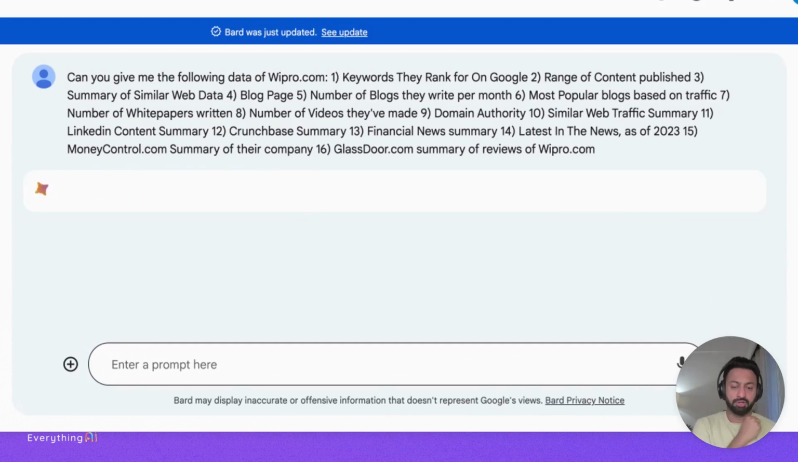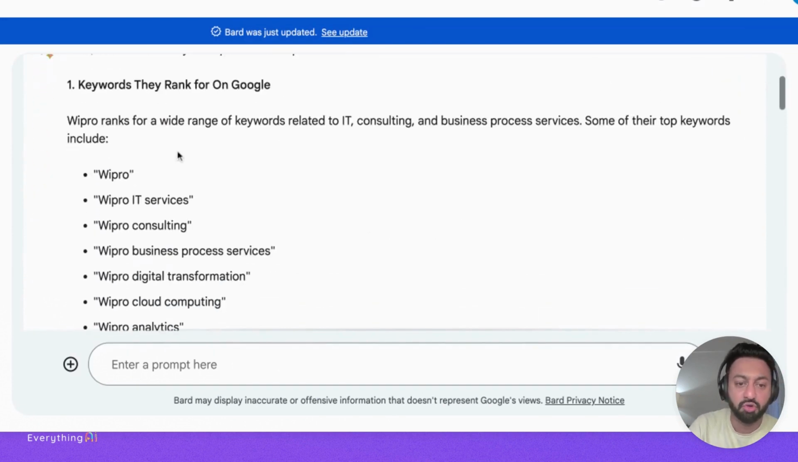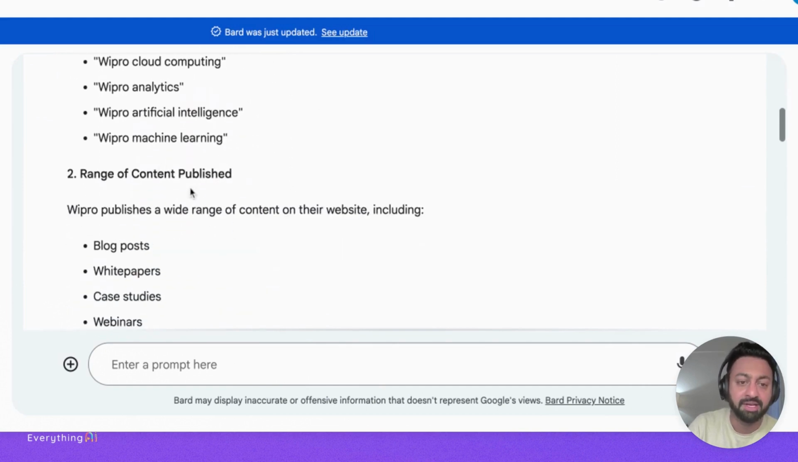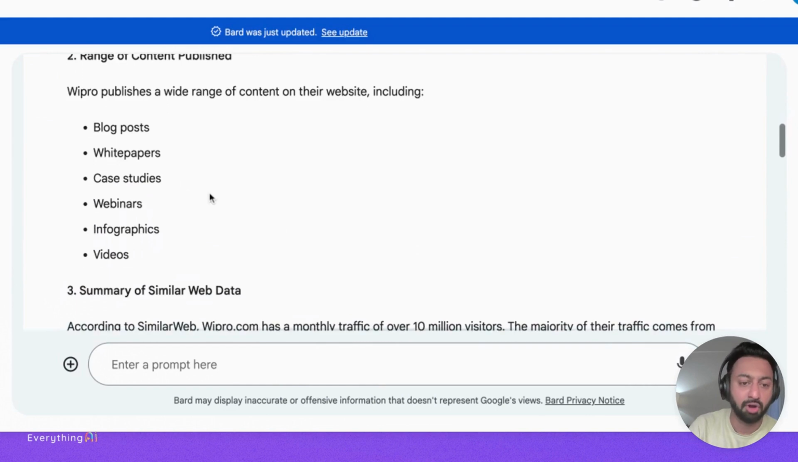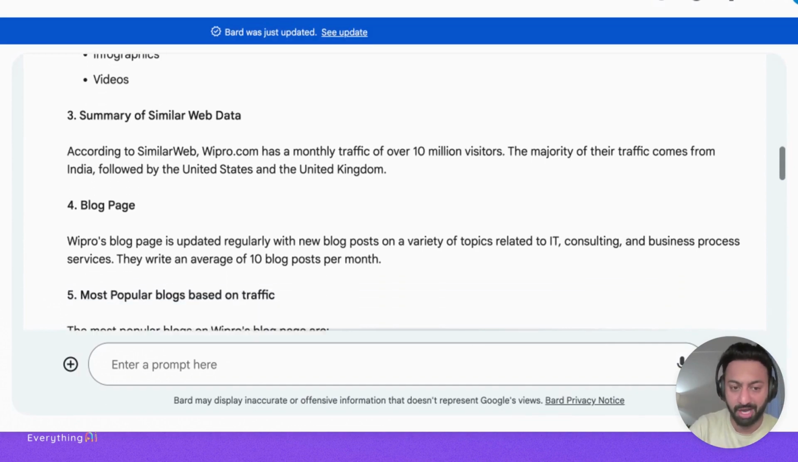It's going to take some time to load, but my gut says that it should give us pretty good quantified values for each of these, and quite accurate, right? So it says Wipro ranks for a wide range of keywords related to these. Very interesting, right? Range of content published: blog posts, white papers, case studies, amazing. According to SimilarWeb, Wipro.com has a monthly traffic of 10 million visitors. A part of me feels like that's a little overestimated. And that's the flip side of platforms like Bard or Perplexity, which is that it is real time, but is it the most accurate, right?